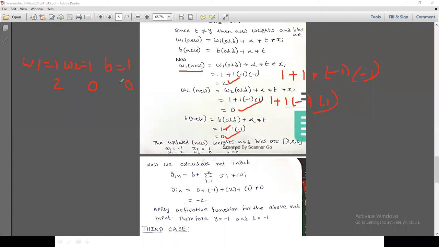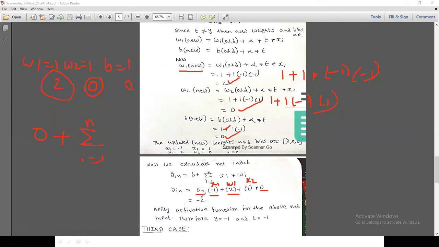Now we apply the same on the same input. We calculate the net input again. The bias is 0 plus the sum over i equals 1 to n of xi into wi. We get 0 plus -1 into 2, where -1 is the x1 value and W1 is 2, plus the x2 value 1 into W2 equals 0, so 0.